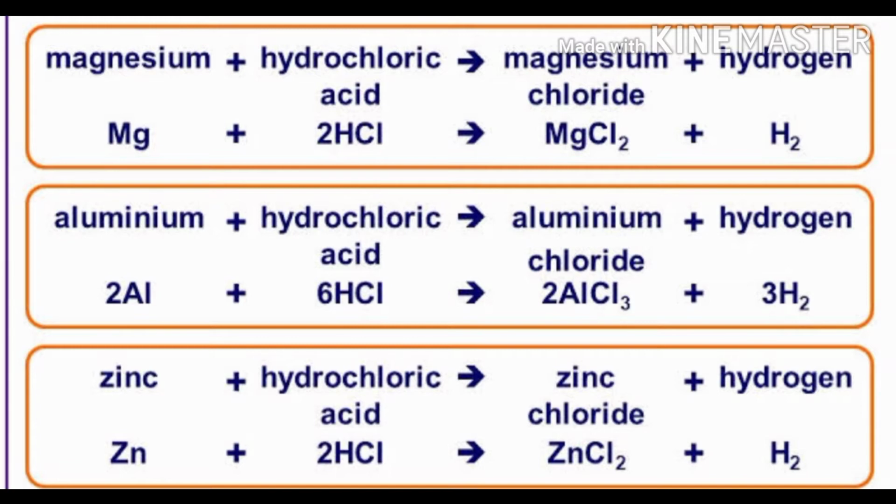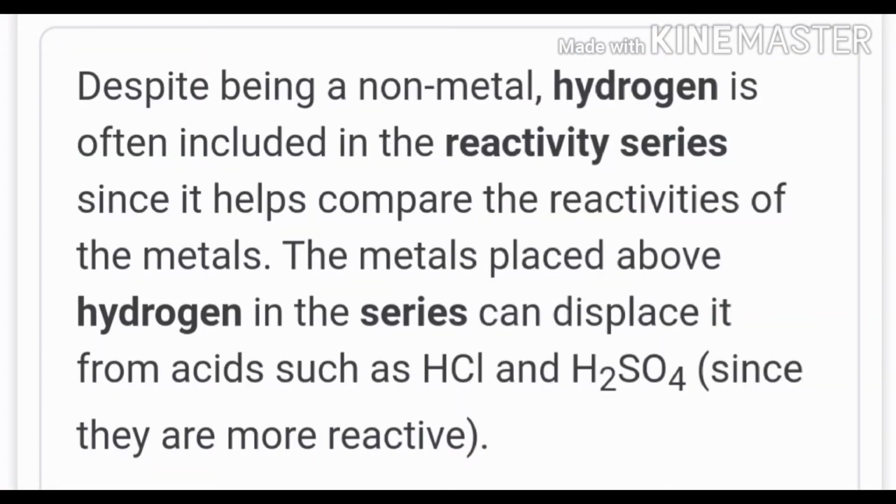We have discussed in the chemical properties of metals that the reactive metals, the metals which are placed above hydrogen in the series, can displace it from acids such as hydrochloric acid and sulfuric acid. You can see here in the reaction, when magnesium, zinc, and aluminium are reacting with an acid like HCl, they are displacing hydrogen from the acid, and therefore we are placing hydrogen in the reactivity series. I hope, children, this is clear to you.